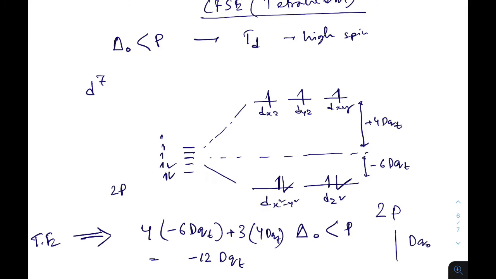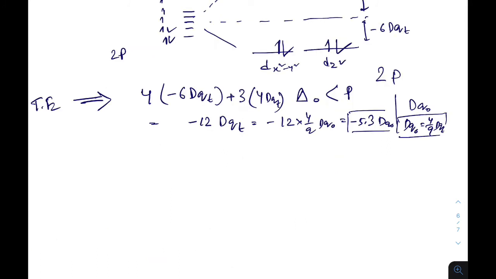So what is the relation between Dq octahedral and Dq t? Dq octahedral is equal to 4 by 9 Dq t. It is a calculated value, so keep it in mind. So that means 12 into 4 by 9 Dq t. So this is minus 5.3 Dq octahedral.